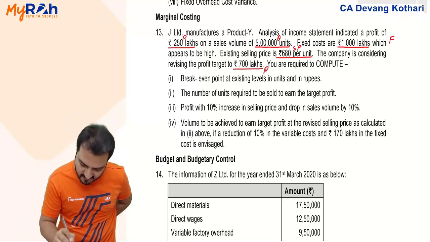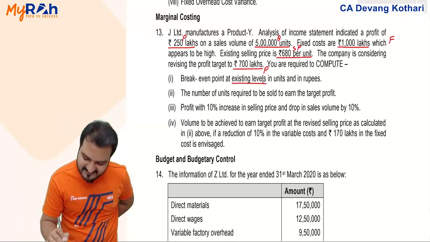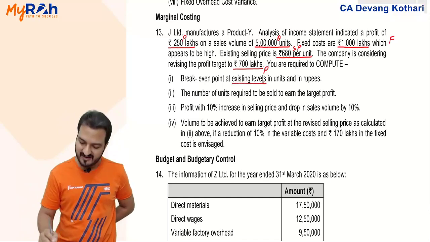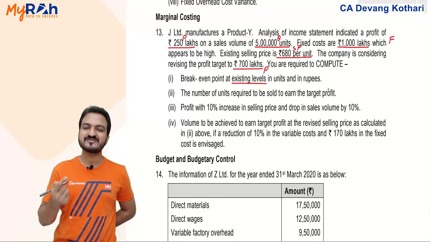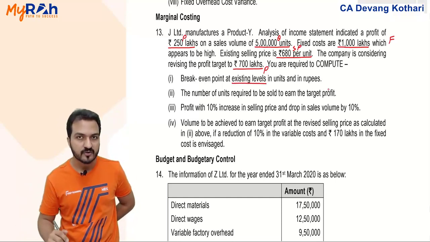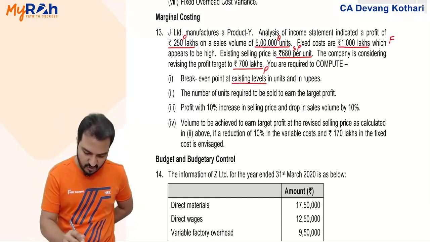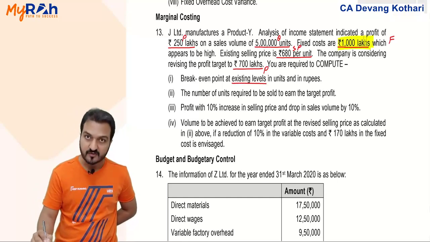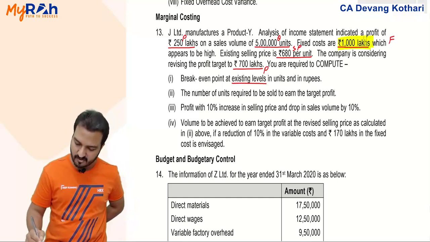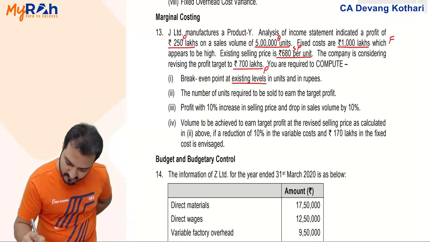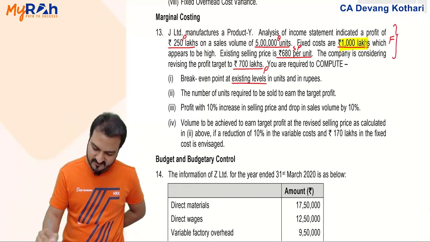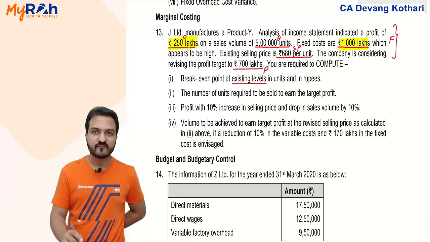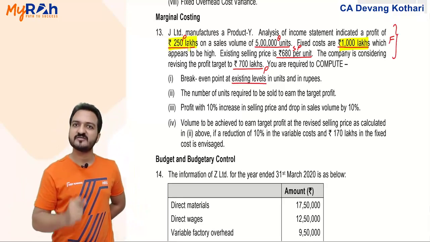And you are supposed to calculate break-even point at existing level. Well, for break-even point, you need fixed cost divided by contribution per unit. Fixed cost, existing fixed cost. You already have 1000, but how to get existing contribution? Well, I'll show that here. My present fixed cost 1000, present profit 250, add them, it gives you present contribution.